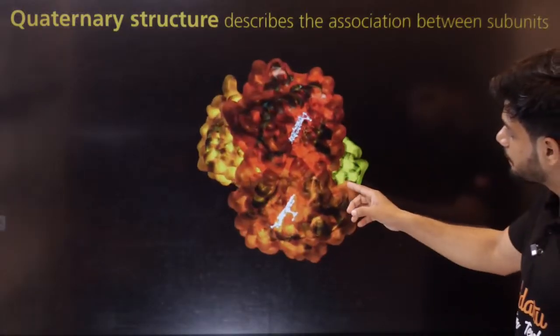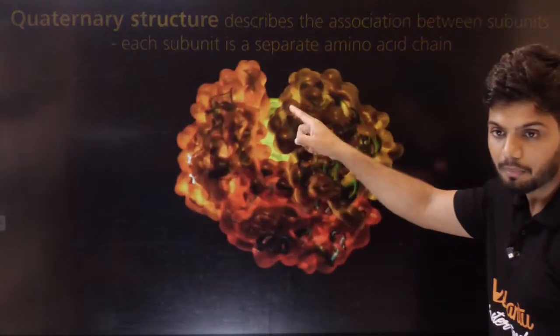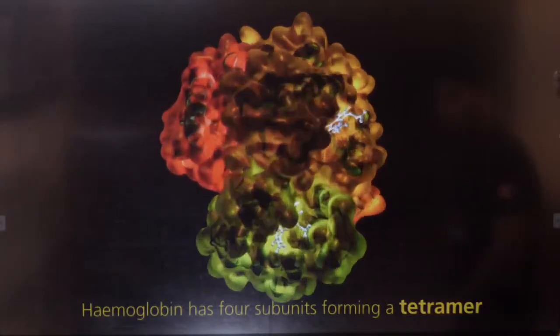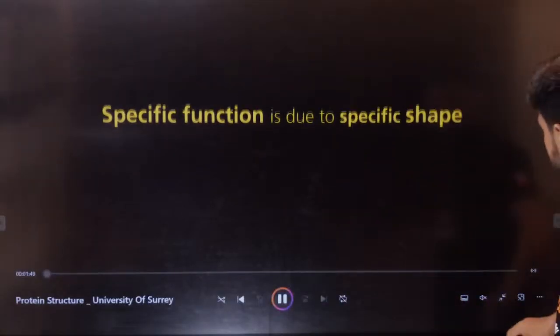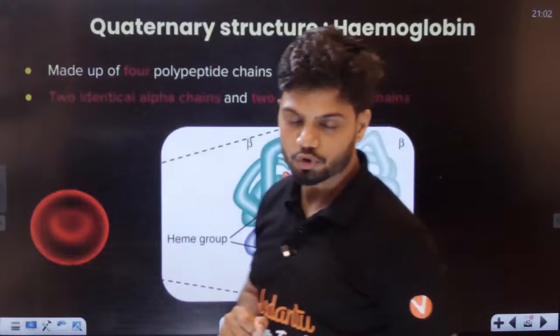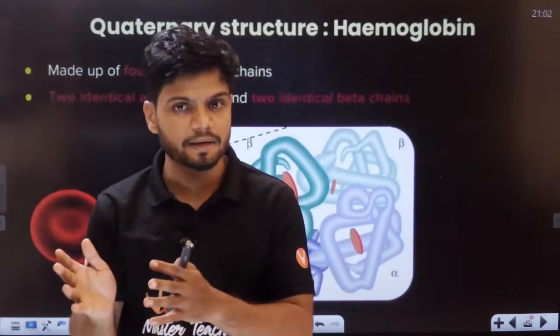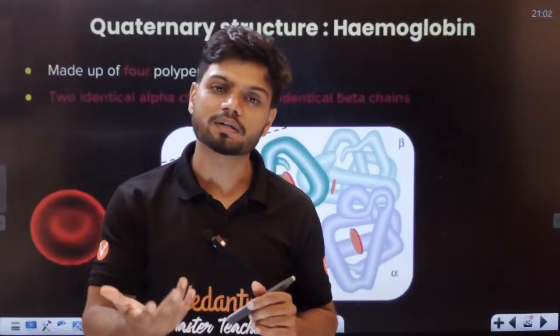Quaternary. Can you see? Multiple subunits join together. Hemoglobin is an example. It has 4 subunits, students. Okay, students, that is the entire structure of protein. Primary structure, secondary has alpha helical and beta pleated, tertiary is like a small ball. Then lastly, we have the quaternary structure of protein.